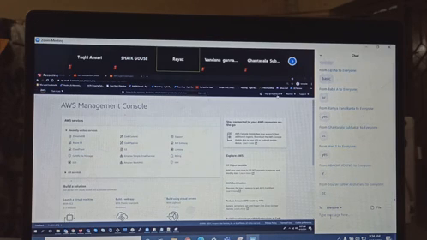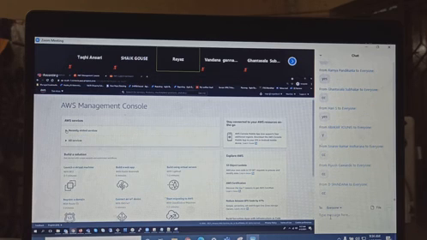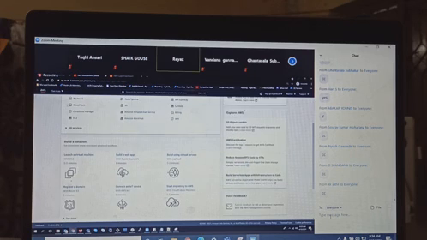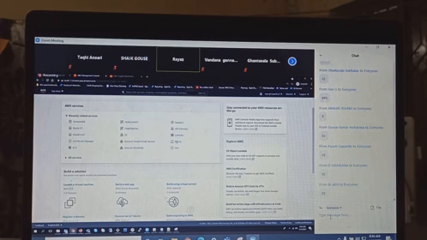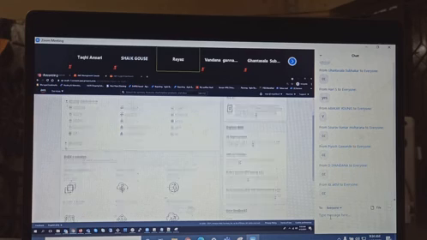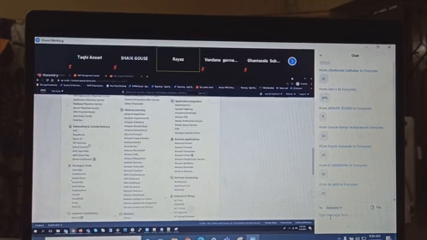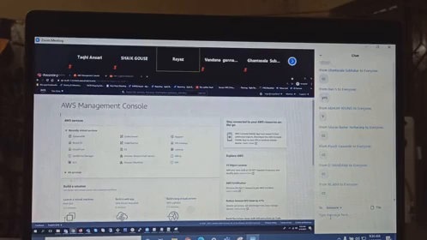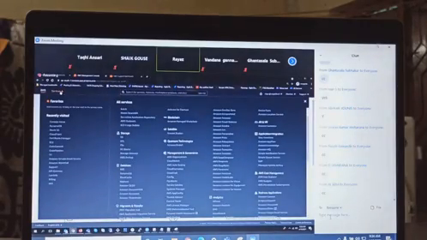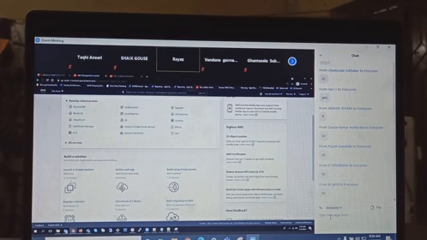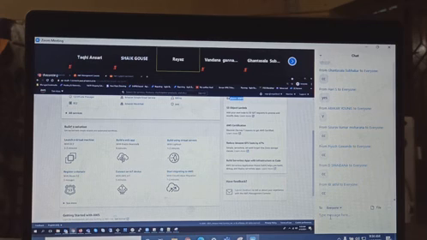Nice. Okay, so here we have it. And then here are all the recent services, whatever services you have used, all the recent services will be over here, right? Or if you click on all services here, you can see all the services over here. It's the same thing. So now, these are all the tutorials, if you want to explore AWS and build a solution, this is what we'll be doing.